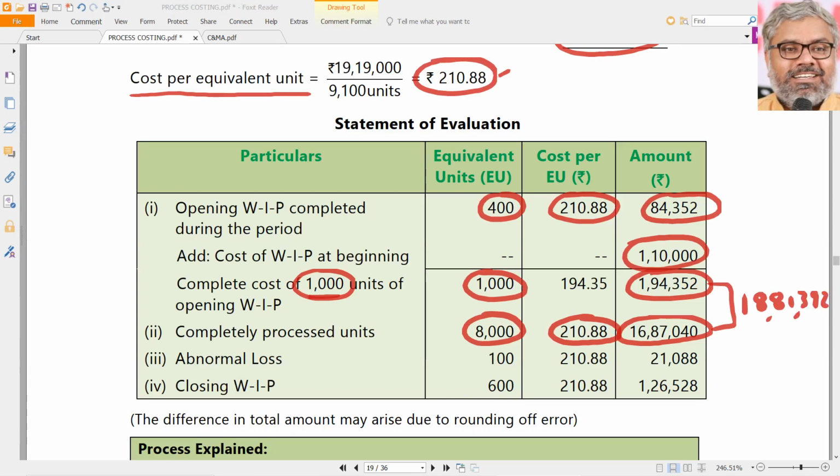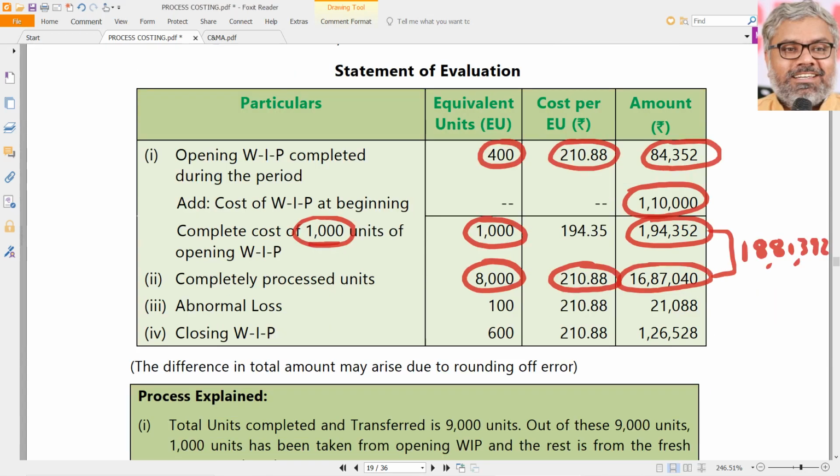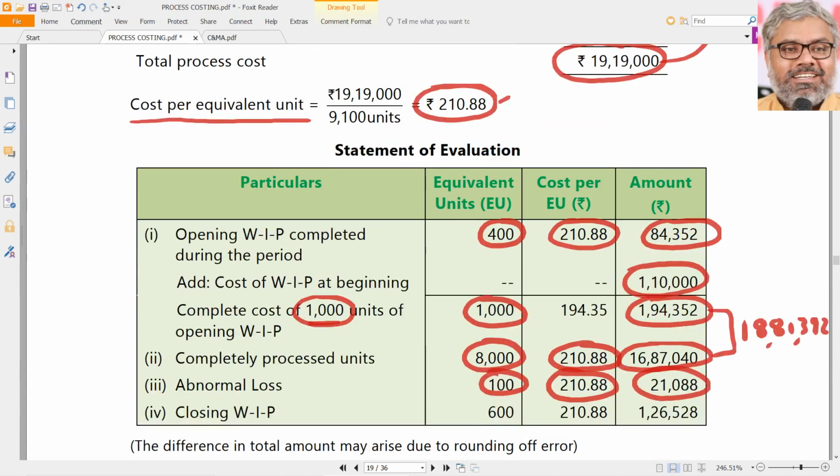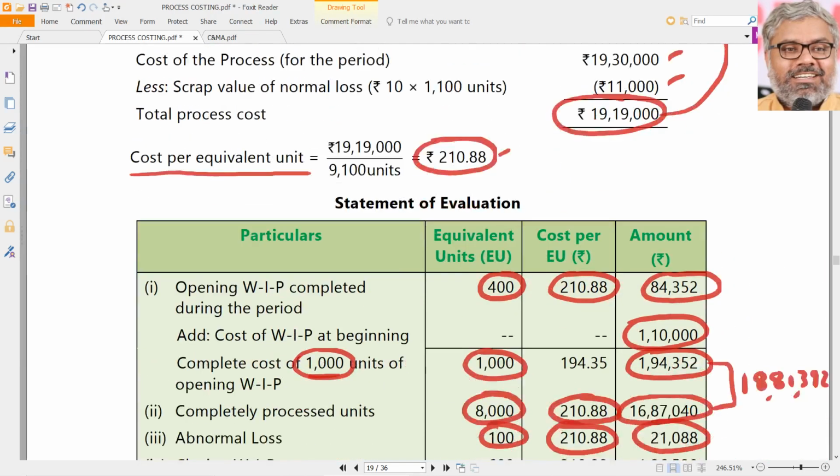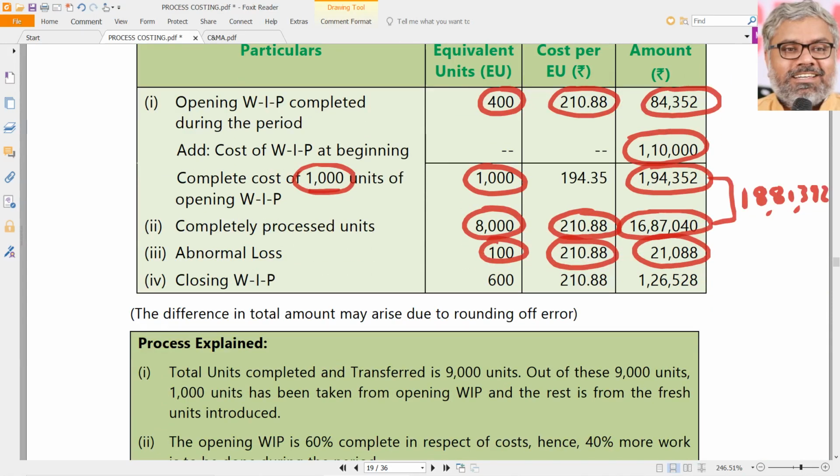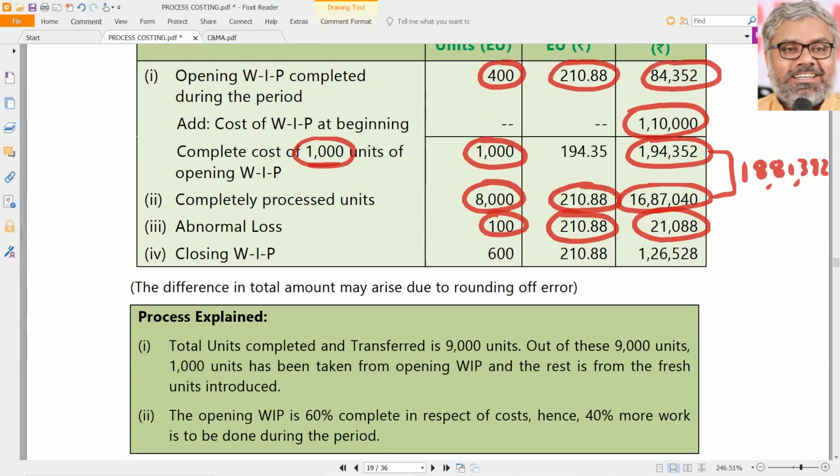But there is abnormal loss also. Of course, abnormal loss is there, 100 units. And we know how to value that. It will be valued at the same cost as the completed units are valued. So abnormal loss of 21,088 can be transferred to the costing profit and loss account. Of course, after reducing 1,000 rupees from that. Why? Because there is a scrap value of 10 rupees for each unit of loss. So 100 into 10 is 1,000. Effectively, 21,088 minus 1,000, so 20,088 will be transferred to the costing P&L account. That is done. That is abnormal loss.